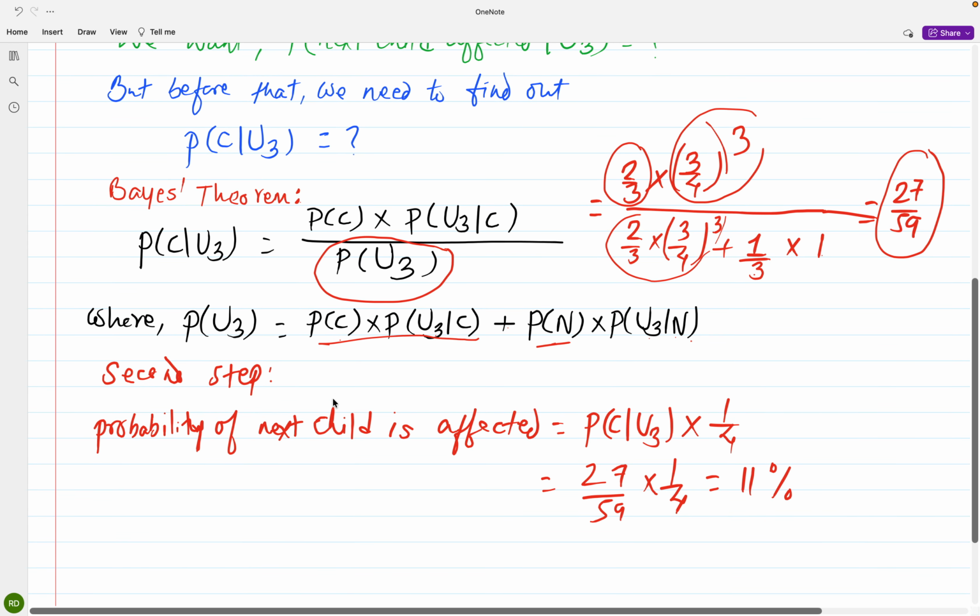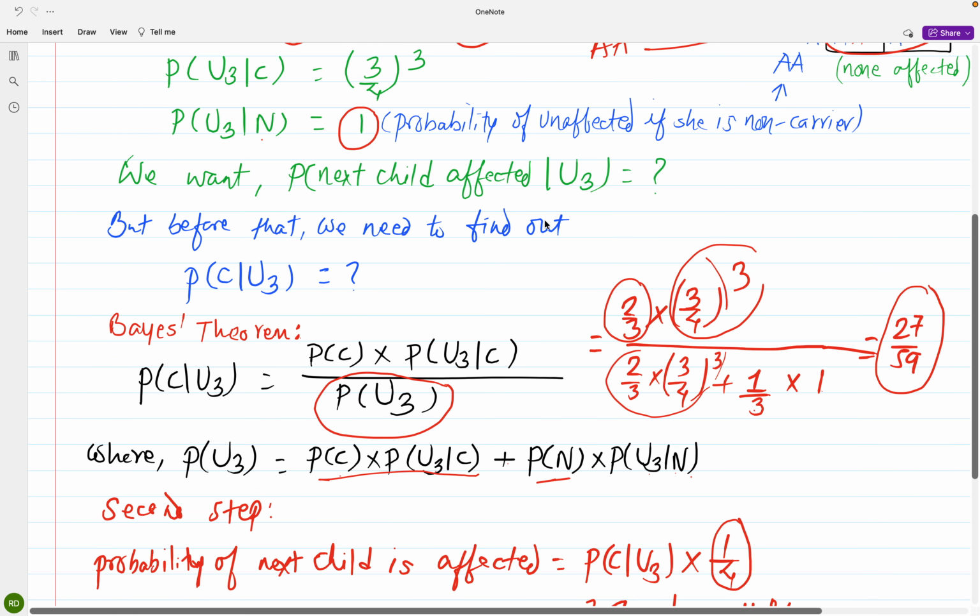Now, what is the probability that the next child is affected? For that, we simply multiply the probability of producing an affected child, which is 1/4, and the probability of number 9 being a carrier, 27/59, and you simply multiply, which will give you about 11%.